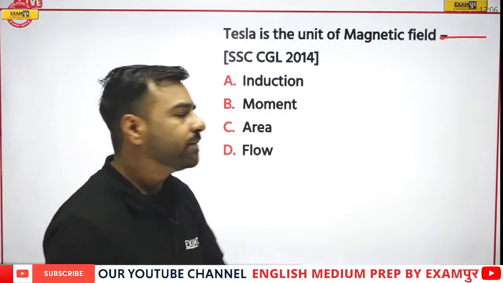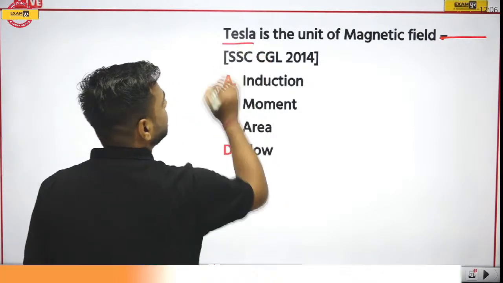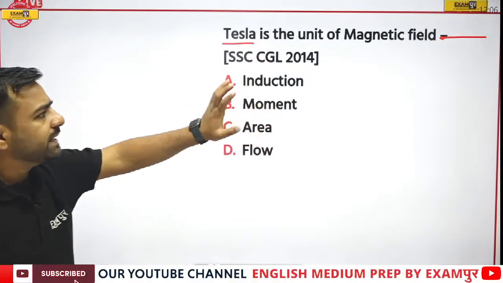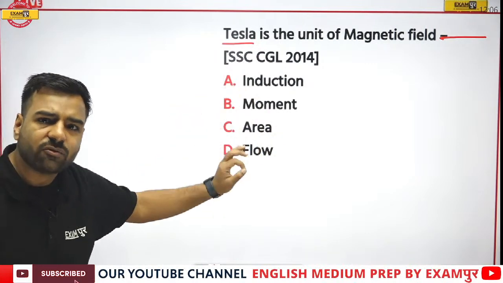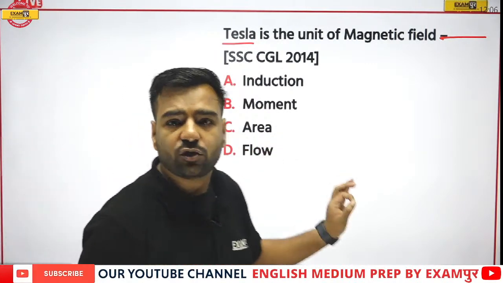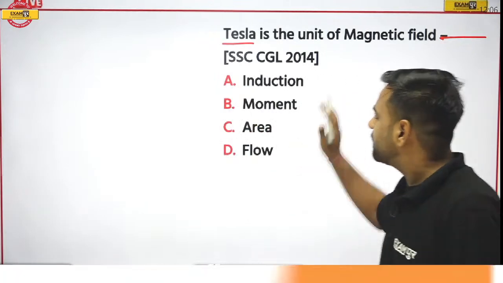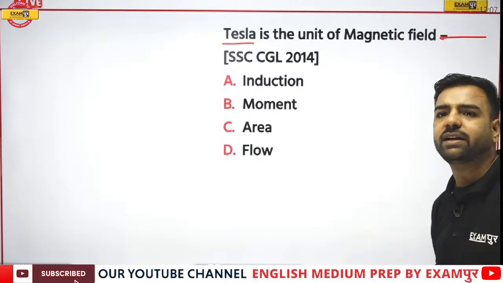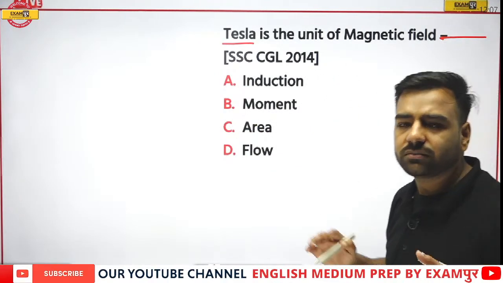Yes, no one. Okay, so if I talk about this Tesla, let's try to understand. Whenever we are talking about the intensity of the magnetic field, the intensity of the magnetic field is shown by this unit that is known as Tesla. We have just discussed about it. We were discussing electromagnetic induction, right? So there must be some unit.